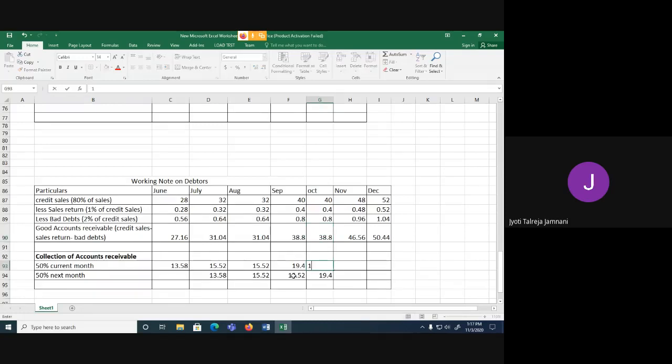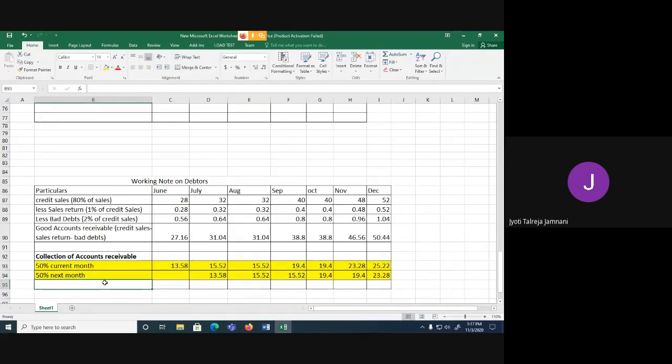Half, 50% is 19.4 in October, and remaining 19.4 in November. November's 46.56 sales, half is 23.28 in November, and the remaining half 23.28 in December. And December sales 50.44, half of it 25.22 in December, and remaining half in January. So for January, we are not preparing and we don't have the data, so we'll not take it further. So these are your good accounts receivable, how we are going to collect them.